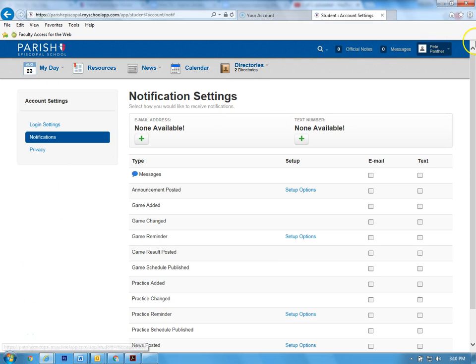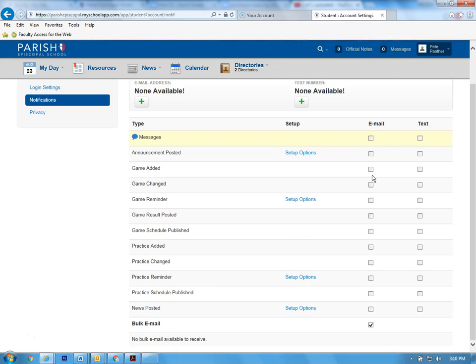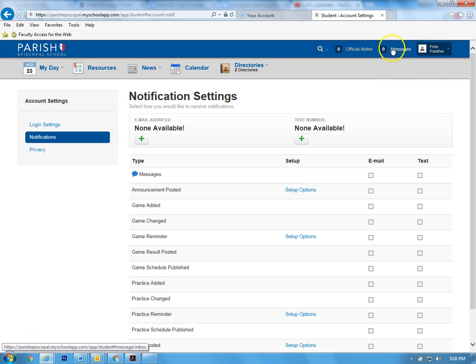Make sure when you log in the first time you go ahead and set up the notifications here under your name. And make sure at least include email you when you receive a message. That way anytime you receive a message you'll get an email. Otherwise you'll have to be logged in to see a message up here in the message center.